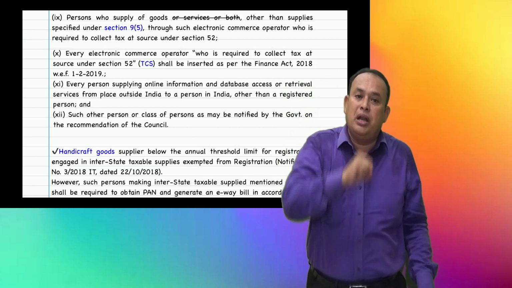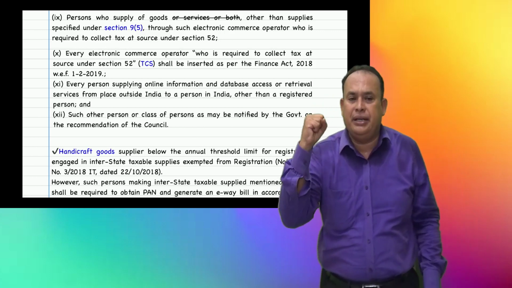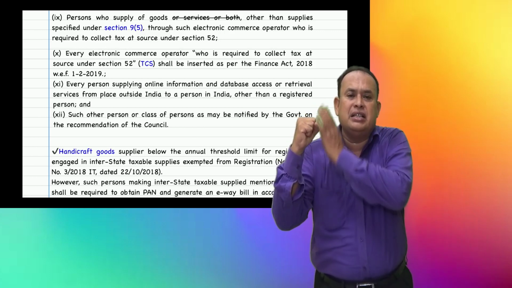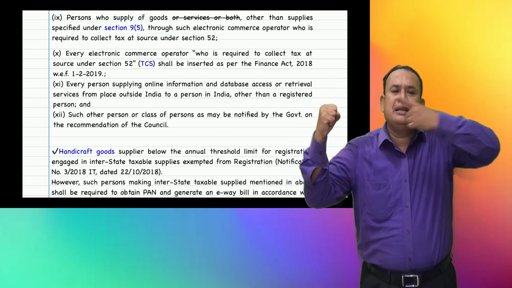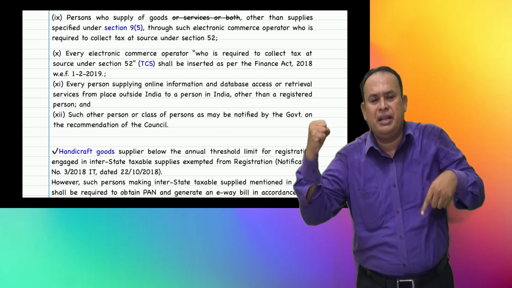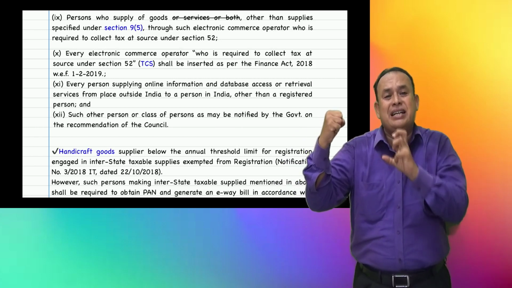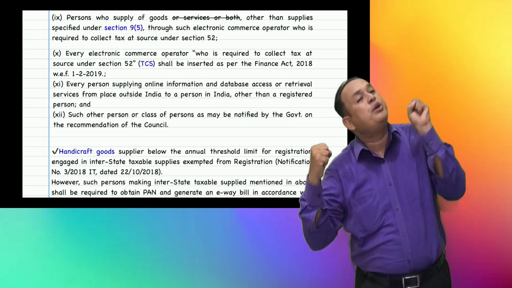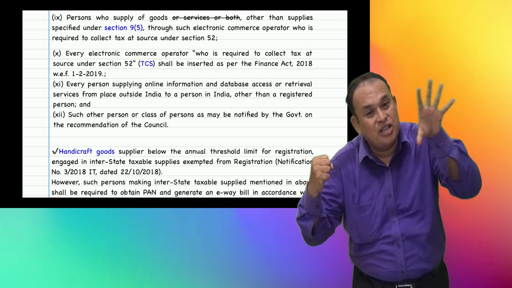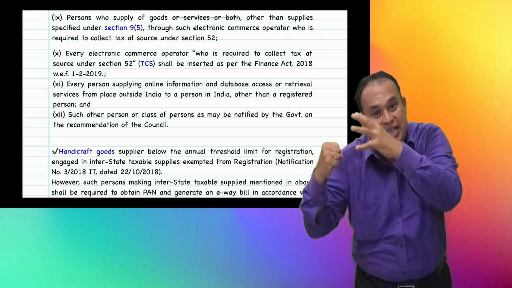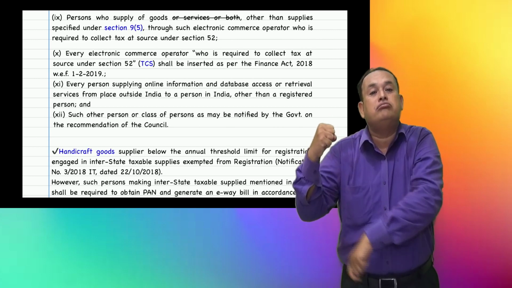For example, XN company is selling goods through an e-commerce operator. For XN company, registration is compulsory. This e-commerce operator should deduct TCS and pay to the department. Whenever it is paid to the department, it is auto populated in the XN company's electronic cash ledger.